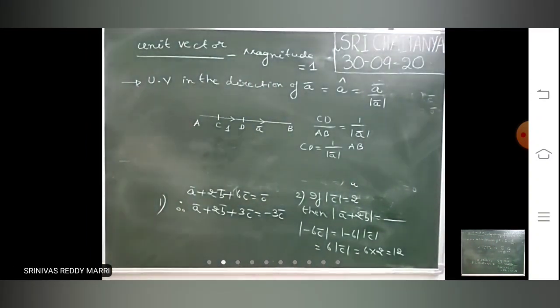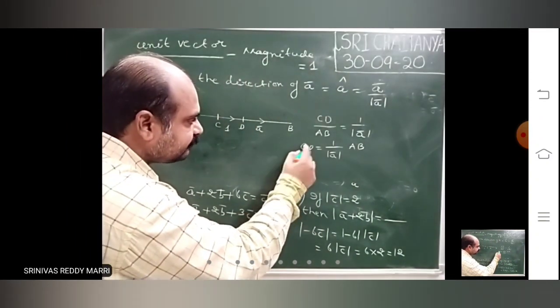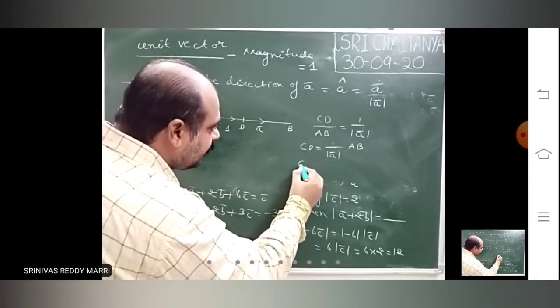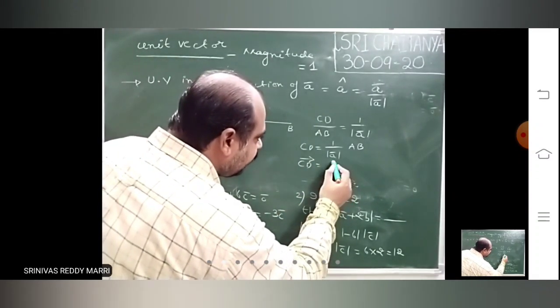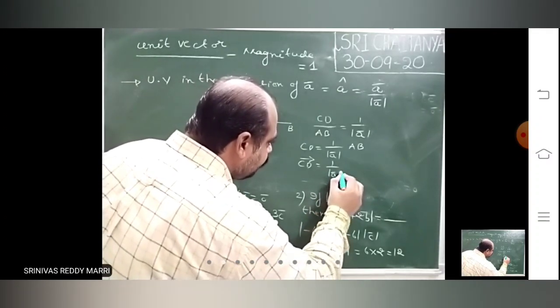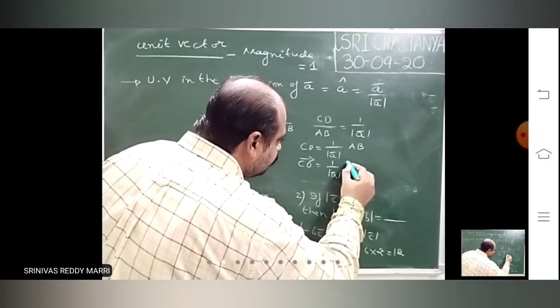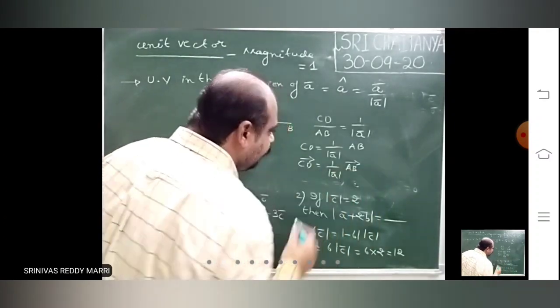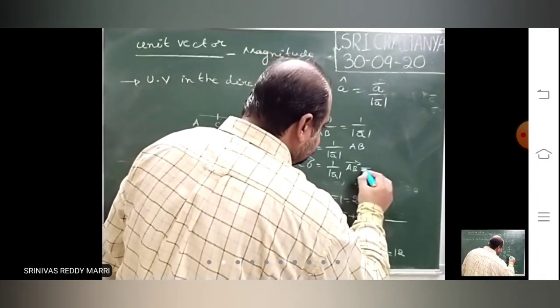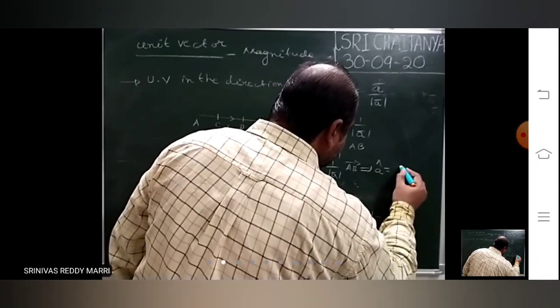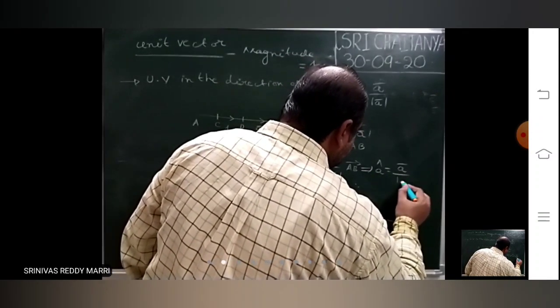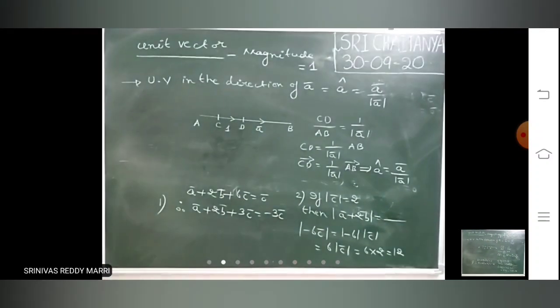So CD bar, they have the same direction, is 1 by modulus A bar into AB bar. That means CD bar is called the unit vector A cap. AB bar is nothing but A bar, so A cap is A bar divided by modulus A bar.